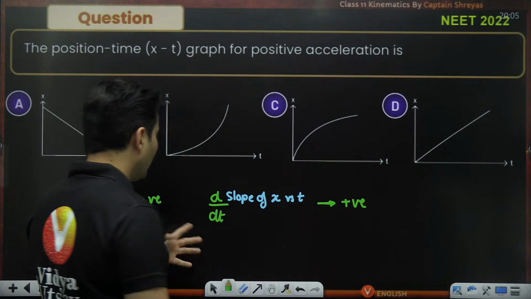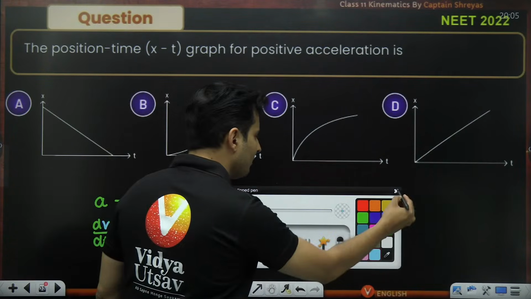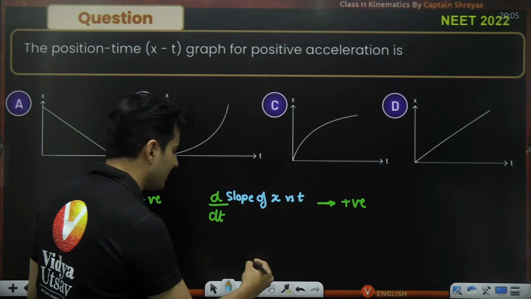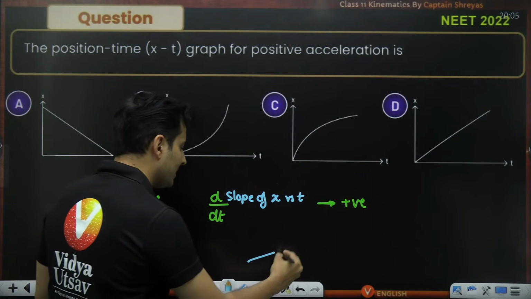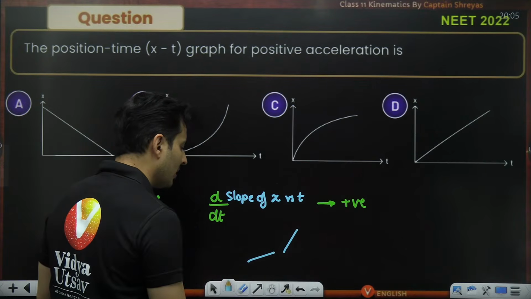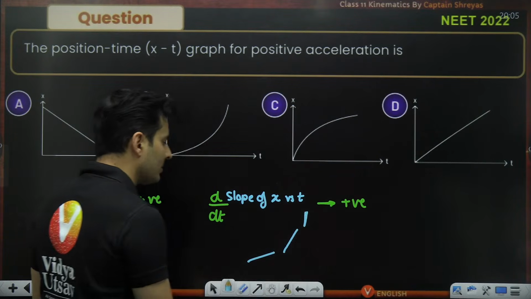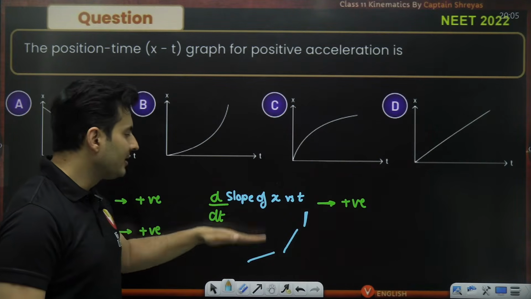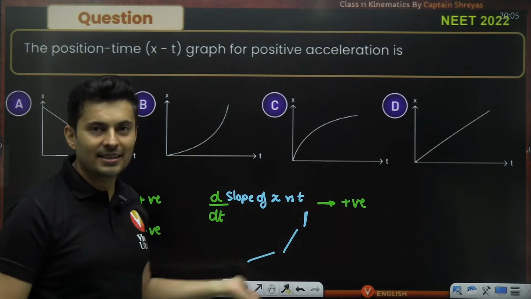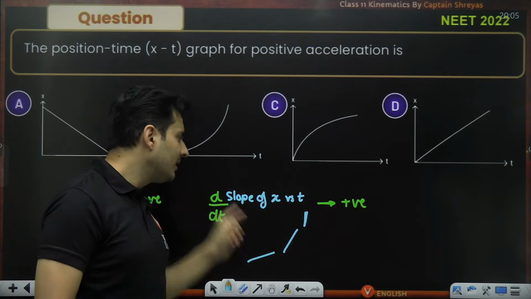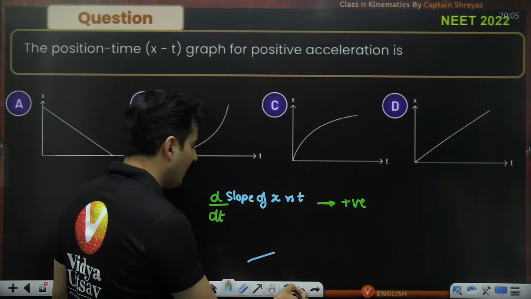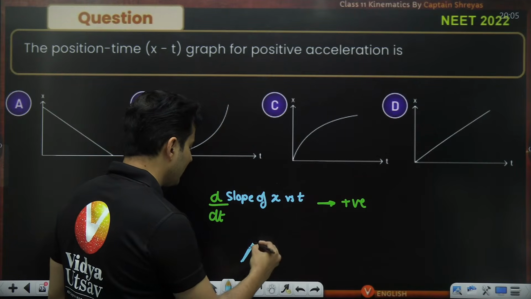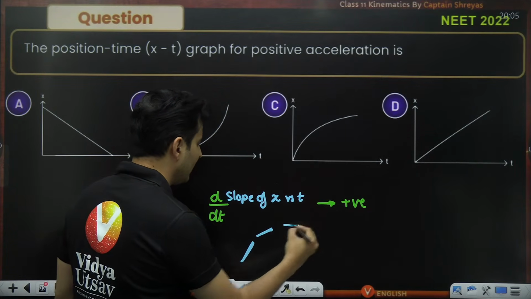So if somebody measures the slope of x versus t, let's say it is like this, then after some time, maybe the slope becomes more, and after some more time, the slope becomes more. So the slope value is increasing. That's when the derivative will be positive. But imagine first the slope was like this, then it is like this, then it is like this.